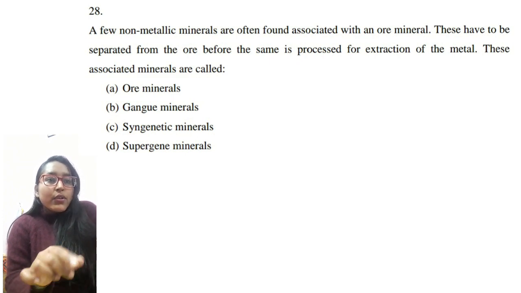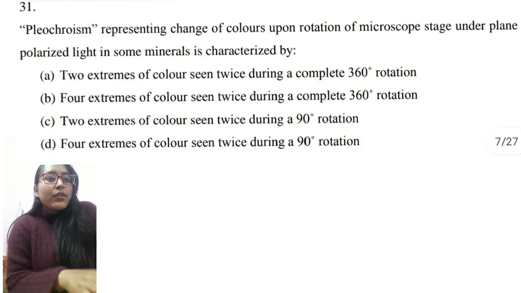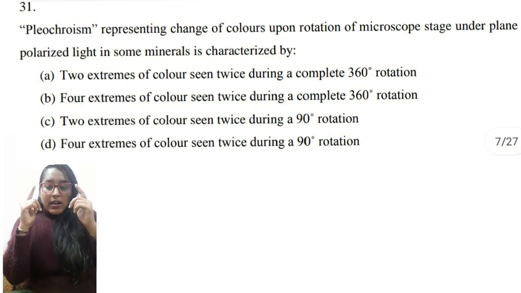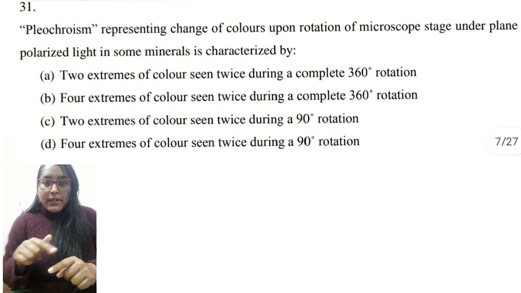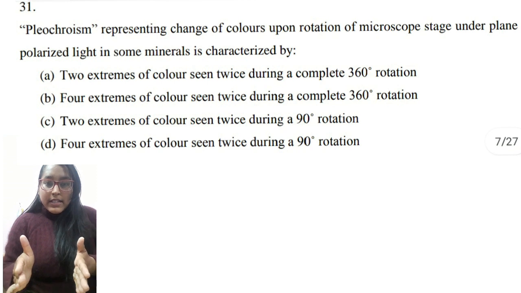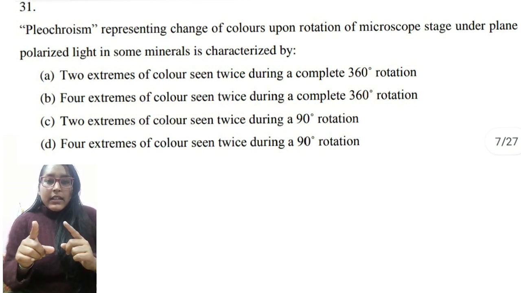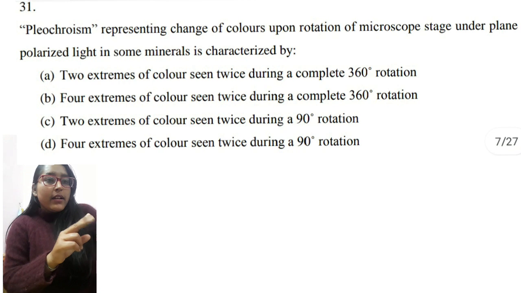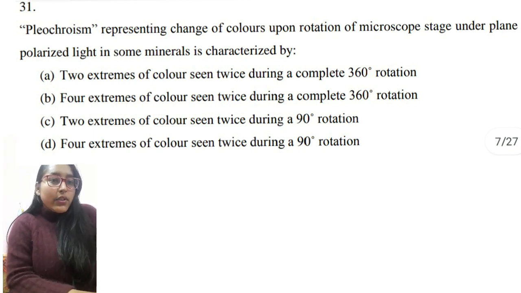Next is pleochroism, representing change of colors upon rotation of the microscope stage. What is pleochroism? Suppose I am looking at a biotite mineral in an optical microscope. By rotating my stage 360 degrees, I will see that at one time biotite appears light brown, and at another time it appears dark brown. So this is the pleochroism property. It is two extremes of color seen twice during the complete 360-degree rotation.